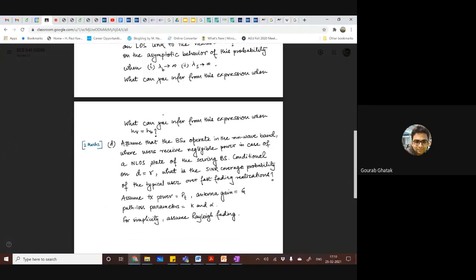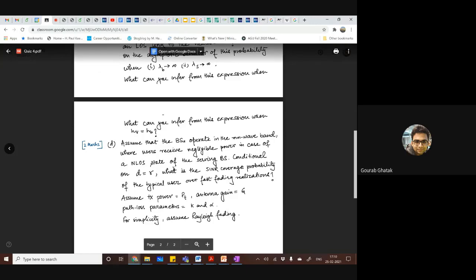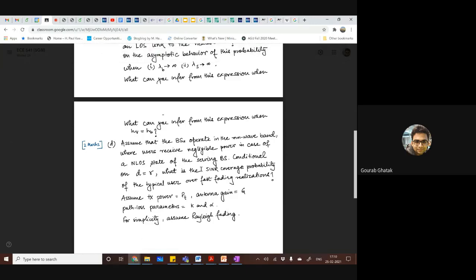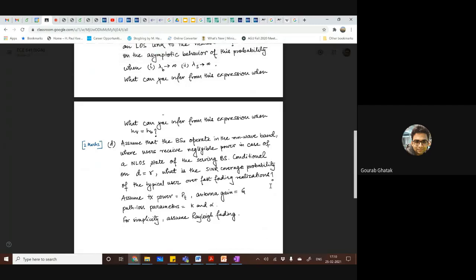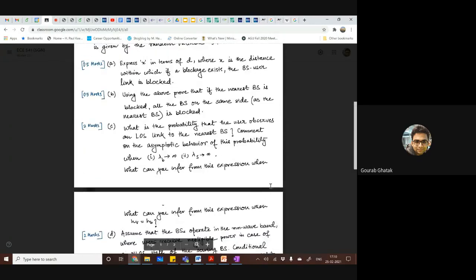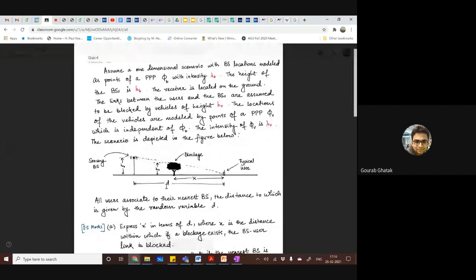The second interesting part is assume that these base stations operate in the millimeter wave band and the users receive negligible power in case of a non-line of sight state, which means only when you are receiving power from the line of sight state, you get any significant service. Conditional on the distance being equal to r, what is the SINR coverage probability of the typical user over the fast fading realizations, which means my distances are not changing. My distance is fixed at a location, right, which is D equal to r. What is the SINR coverage probability that this user is experiencing?